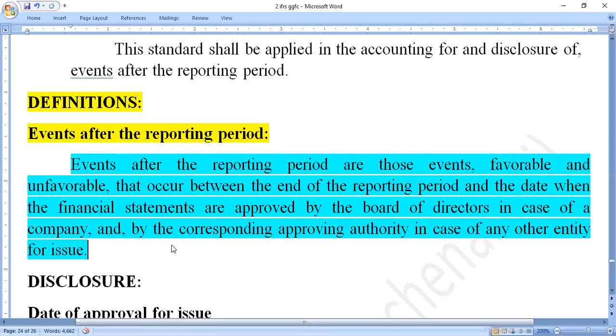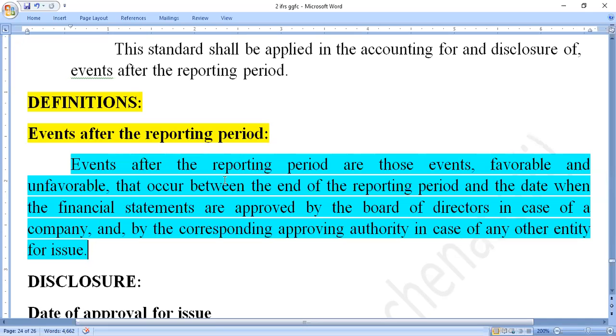So this is recorded in the books of accounts. In which manner are we recording, how are we treating it? In the books of accounts, the entire information is given in this standard. This is a 2 marks question: give the meaning of events after the reporting period.